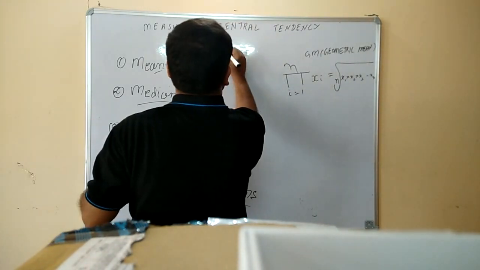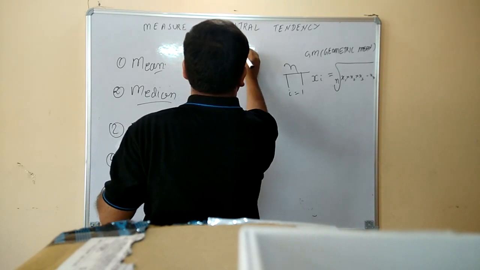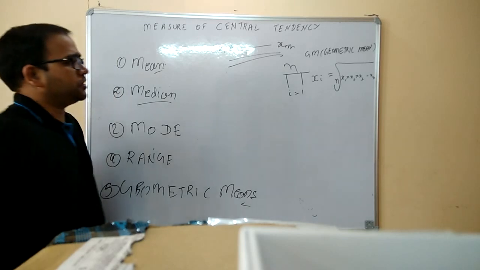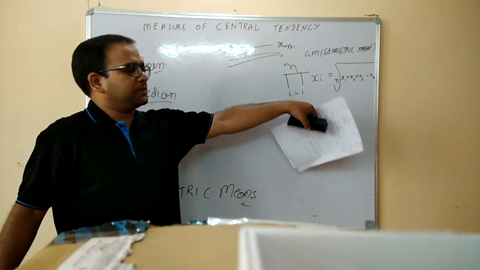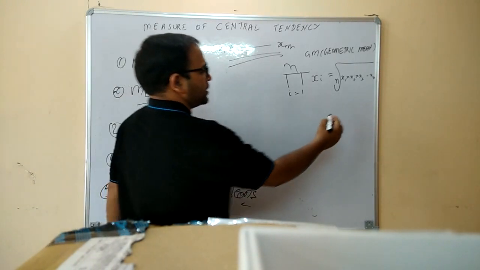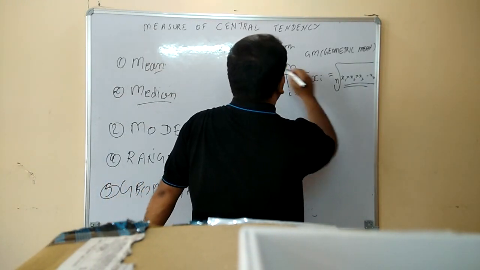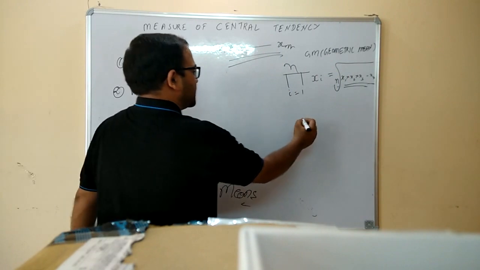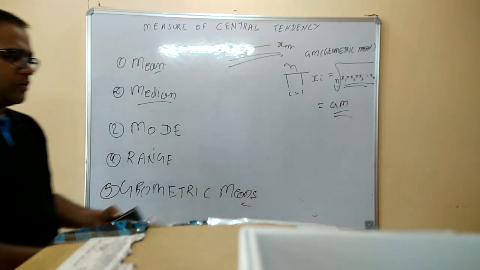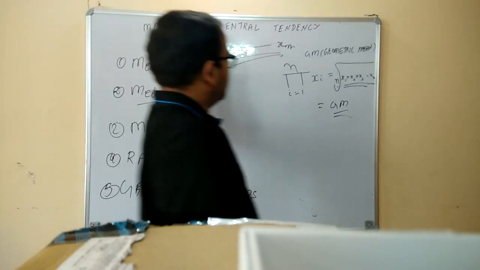If I have to calculate the geometric mean of x1, x2, ..., xn, then it is simply by multiplying all these numbers and taking the nth root of that that you will get the geometric mean of the given series of numbers.